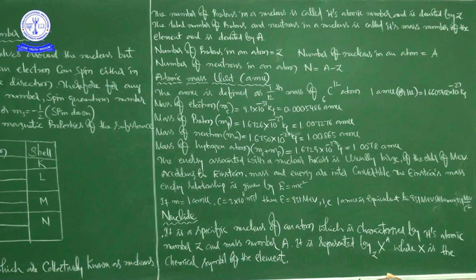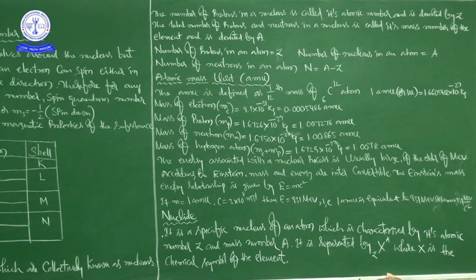Generally we use 1 kg of vegetables and half kg of vegetables, like that. When compared with that value, how small is this? It is not even micro. Micro means 10 to the power of minus 6, so this is like 10 to the power of minus 30. That's why we use a special unit to measure atomic mass, the atomic mass unit, AMU. Sometimes in place of AMU, we also use U.